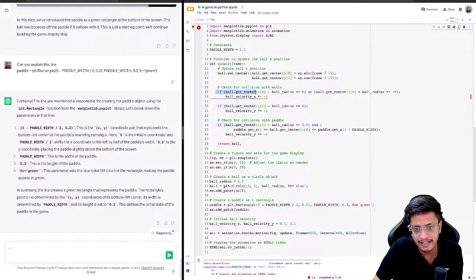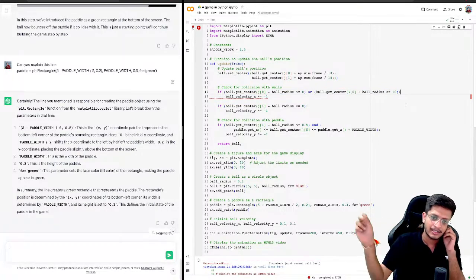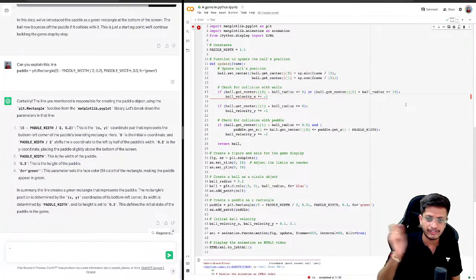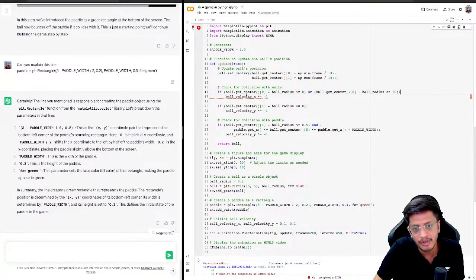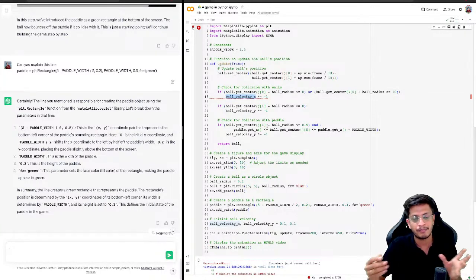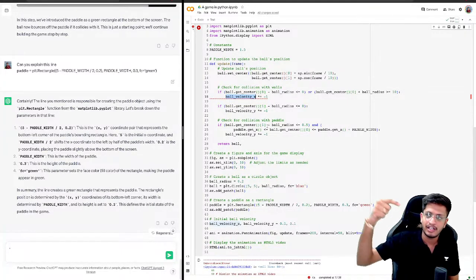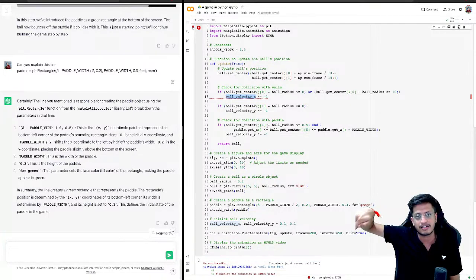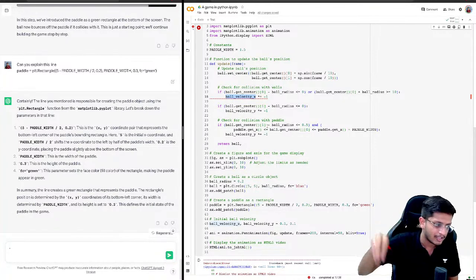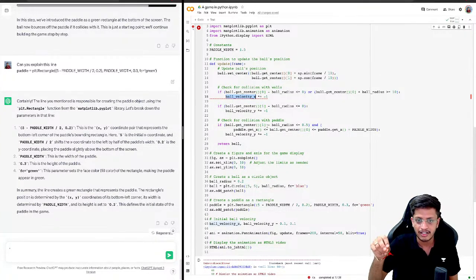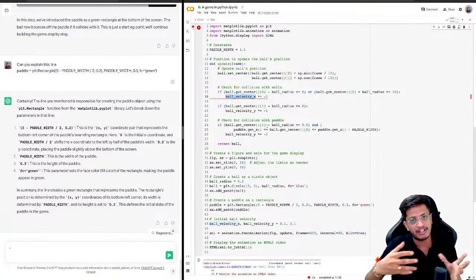So if ball.center minus ball.radius is negative, or ball.center plus ball.radius is greater than or equal to 10, it's just checking if the ball is hitting any of the walls, left side or right side. Okay, this is great. So it will just multiply the velocity in x by -1. So if the ball is going in this direction, now it will go in this direction. I'm not sure why this piece of code is still moving the ball in circular fashion, but it's okay. Slowly it will correct that logic.